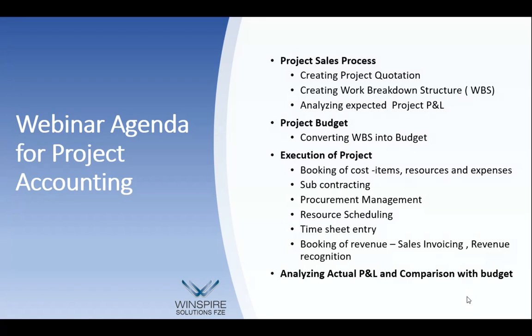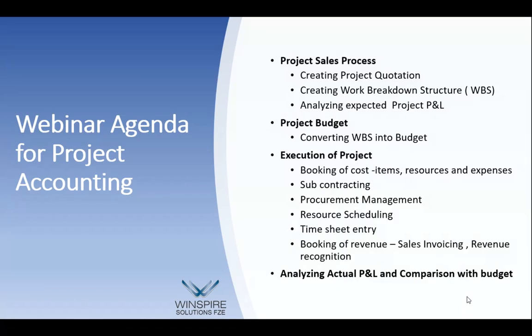We will also cover certain financial aspects of this, but the more focus will be on how you create a project, how you run a project, how you do the subcontracting, etc. Okay, so let me go to the first slide. The first slide talks about creating project quotation.